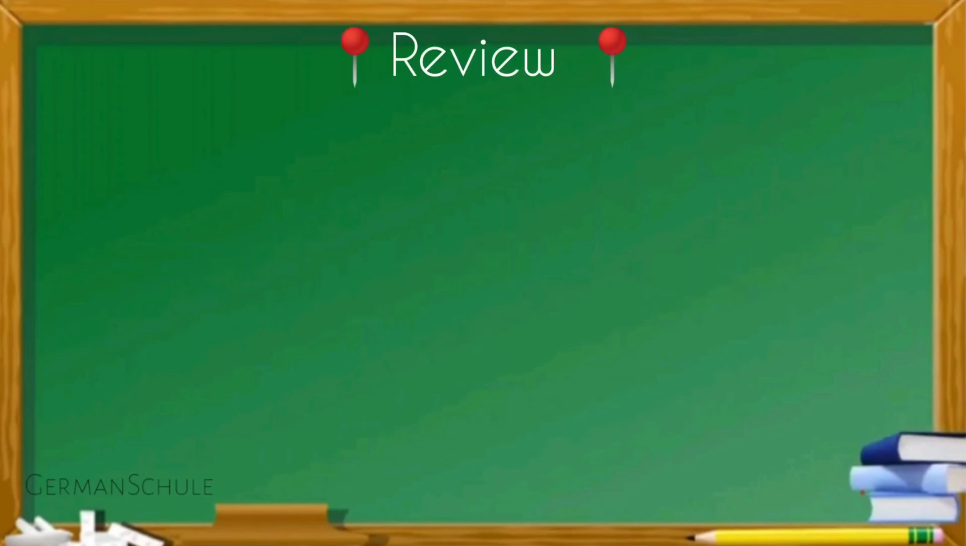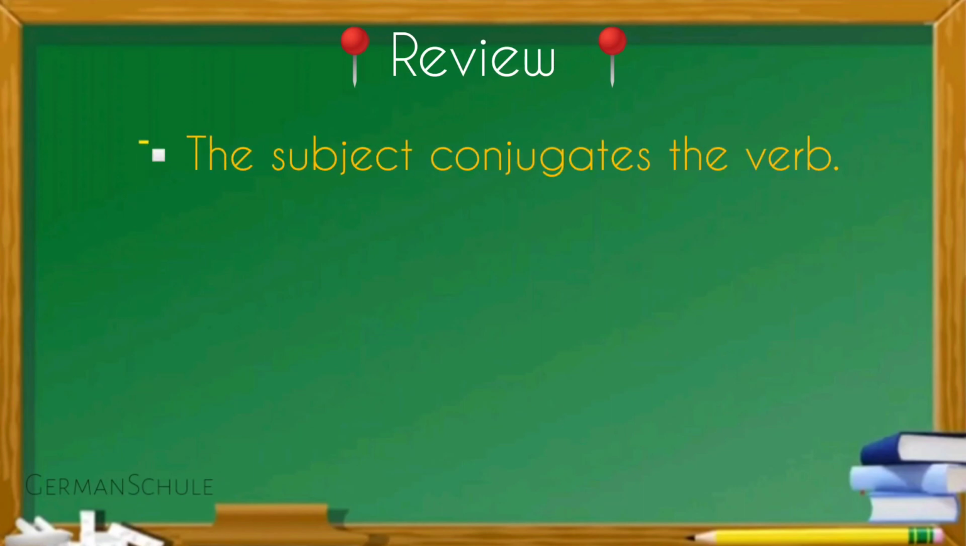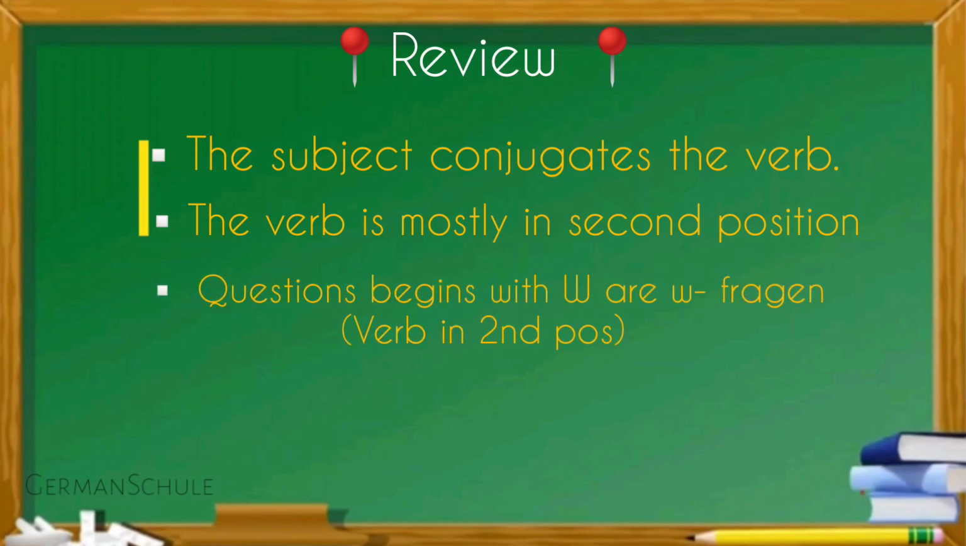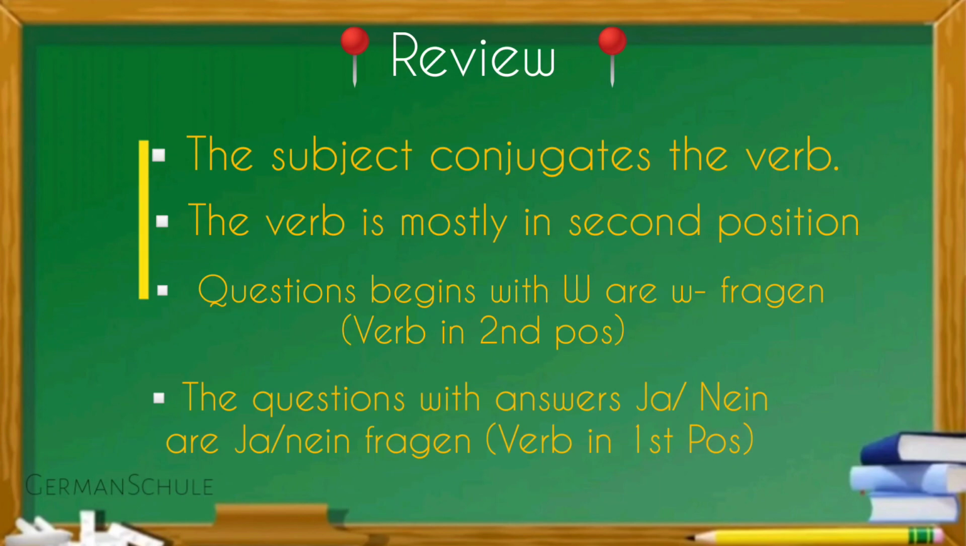So let's review what we have learned. The subject conjugates the verb. The verb is mostly in the second position. Questions beginning with a W word are Fragen. Here the verb is in second position. The questions whose answer should be ja or nein are ja nein Fragen. And the verb is in the first position here in ja nein Fragen.